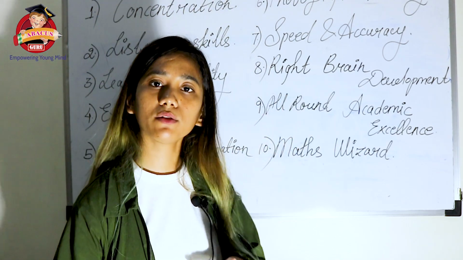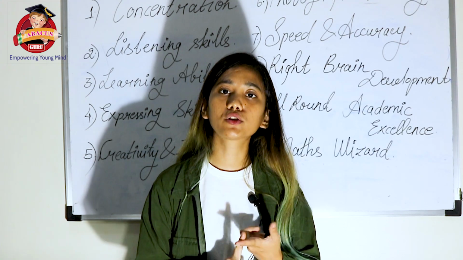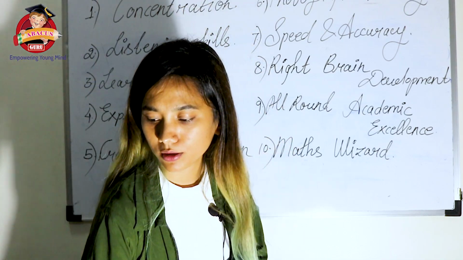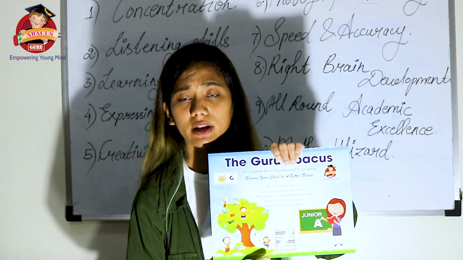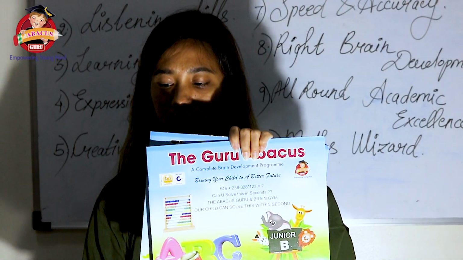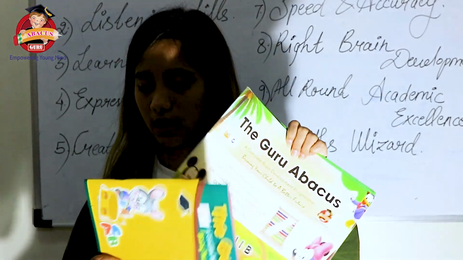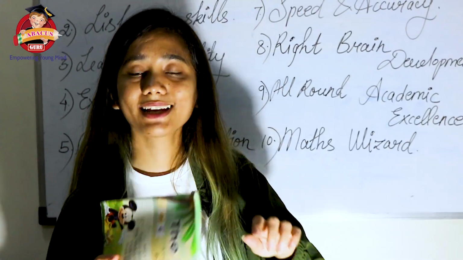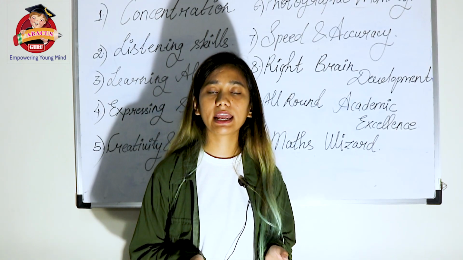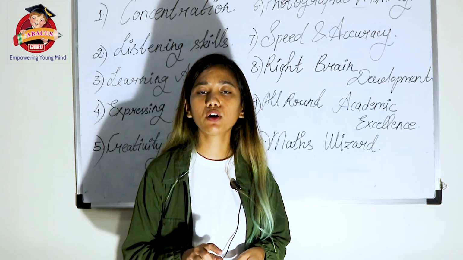As I told you all, in total we have 9 levels, so you will be getting 2 books for each level. There are 2 books for junior level, level 1, level 2, like this till the 9th level, so you will be getting 18 books. I'll just show you all the books as well. There are junior A book and junior B book. Similarly, I have one more level book with me right now, level 1 A book, and the next one is level 1 B book. So basically these A books are classwork books and B books are homework books in each level. If it is the junior level A book, the child will complete it in the class, and if it is the B book, the child has to complete that book as homework.